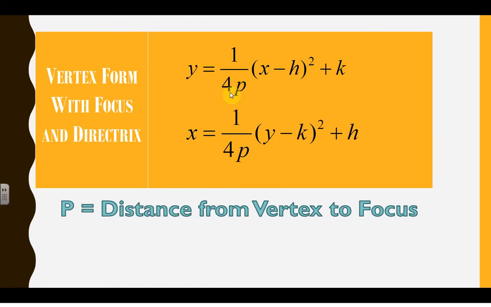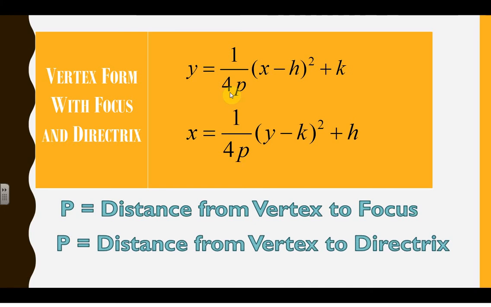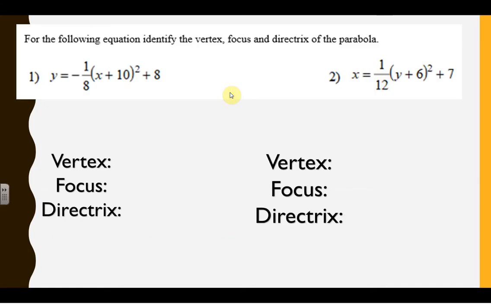So again, p is the distance from the vertex to the focus and the vertex to the directrix. It's a distance. Why we call it p? Because someone decided to call it p. Yeah. That is what it is. It's the distance. Find your p. Just kidding.